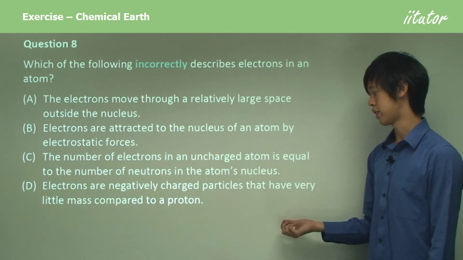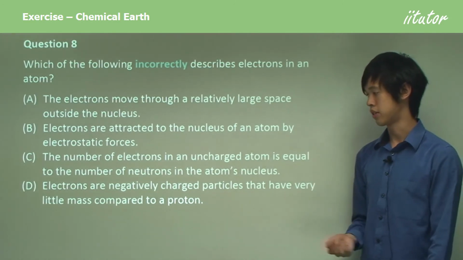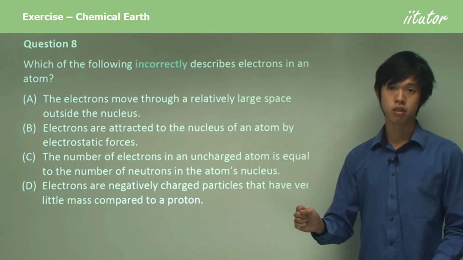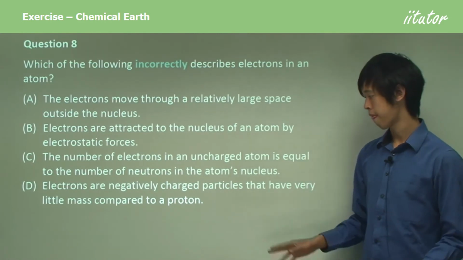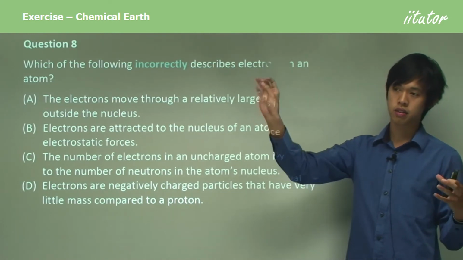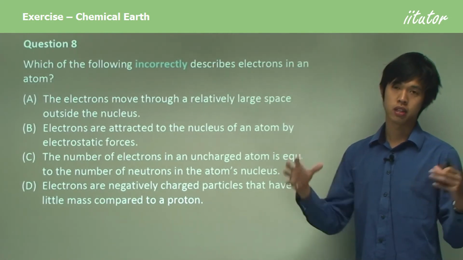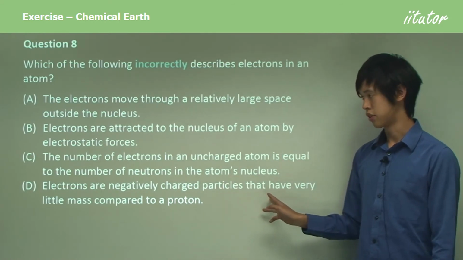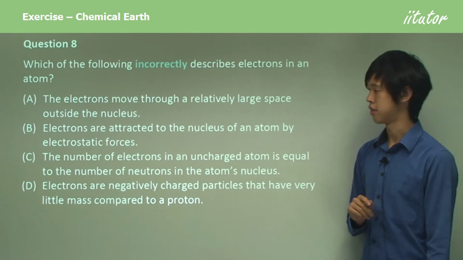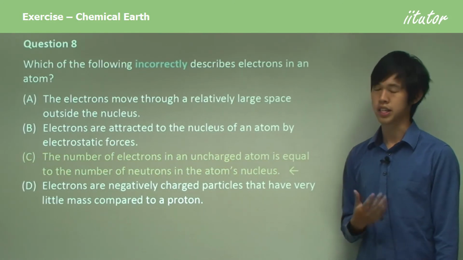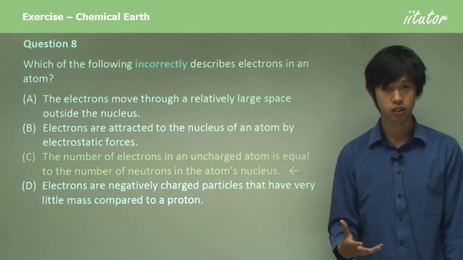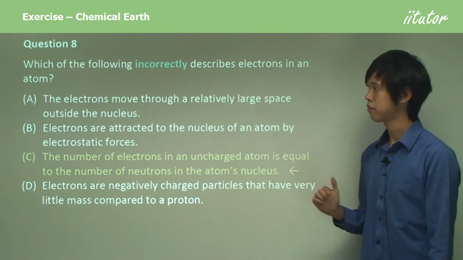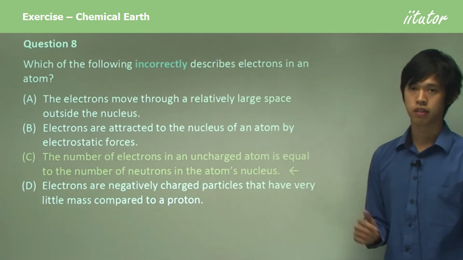Electrons are negatively charged particles that have very little mass compared to a proton. That's true. Electrons are negatively charged and they're very, very small compared to a proton. It'd be like looking at a satellite in space compared to the mass of the Earth. So this one's true. So this one must be our answer, C. The number of electrons is equal to the number of protons in an uncharged atom, not the number of neutrons. So you should have known that from your studies.